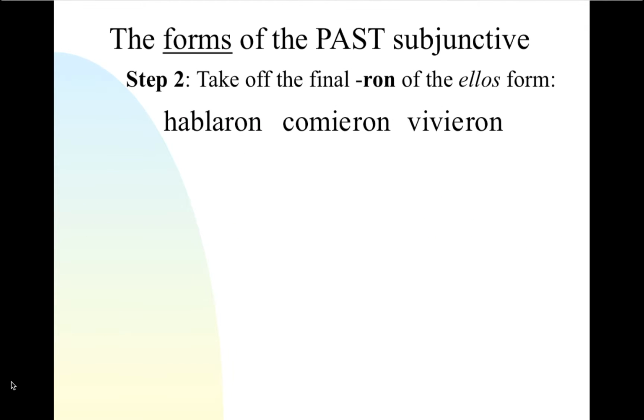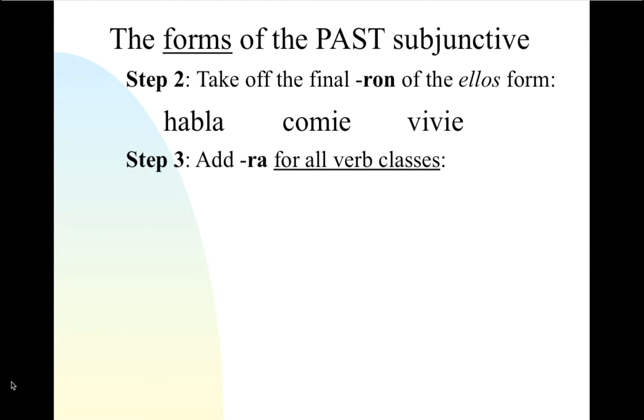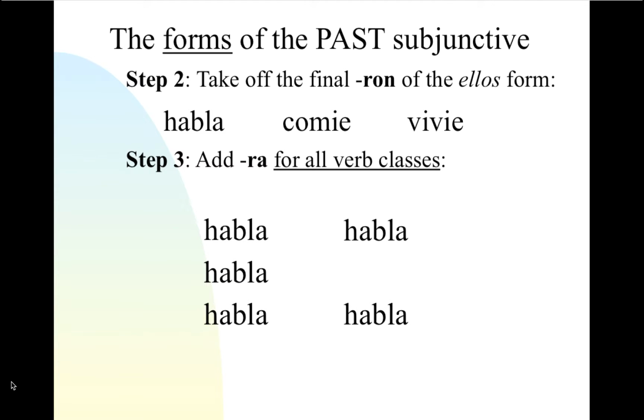So we take those third person forms, hablaron, comieron, vivieron, and drop the RON endings, keep that stem, and to this we're going to add an RA ending, for all verb classes. So we have habla, we would have hablara, hablaras, hablara, habláramos with an accent, hablaran.